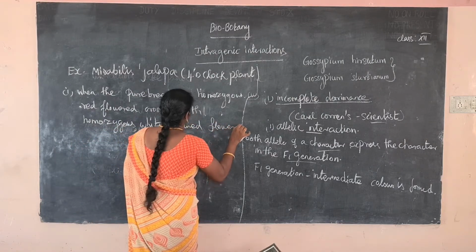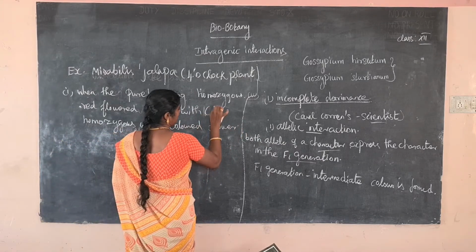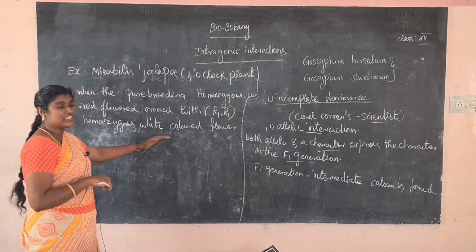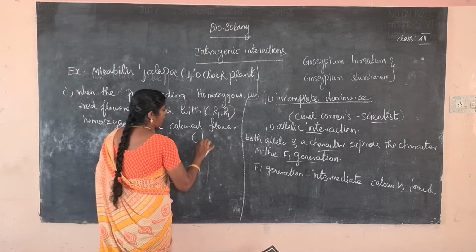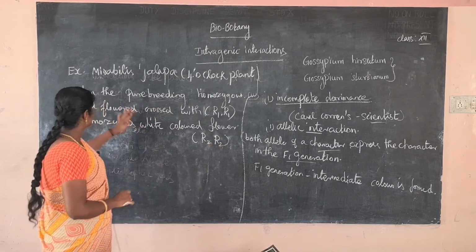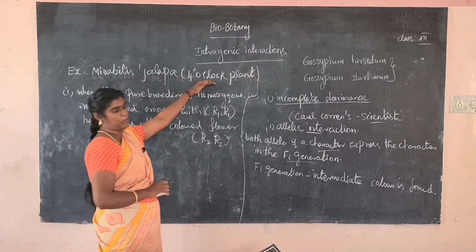Okay, so what is the red color allele gene? R1. Okay, so another one, white color for gene type R2. Okay, so first take a plant named Mirabilis jalapa. This is a four o'clock plant.